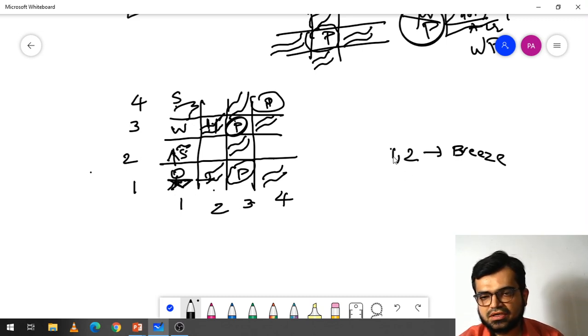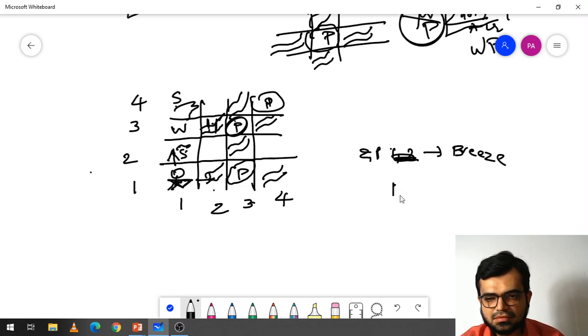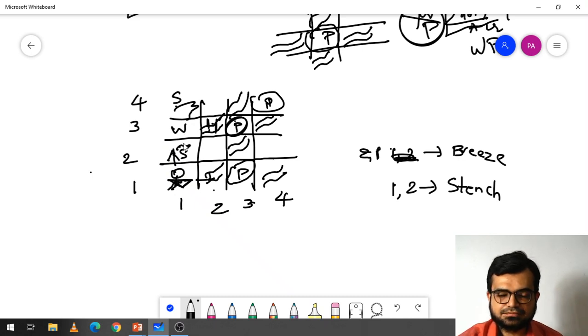Yes, it is 2, 1. Yes, it is X and Y. Here at this location, the person feels a breeze. Now here at 1, 2, in this location it gets a stench smell. Now the person thinks that since a stench smell is coming, the Wampus is there nearby this location.